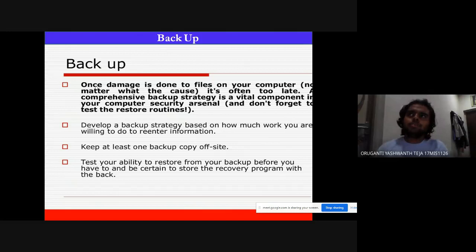There are cloud storages, Google cloud storage, Amazon cloud storage, Samsung cloud storage. You can save all your important files in those particular directories or servers, so that you can extract them whenever you want, even though you're under an attack.